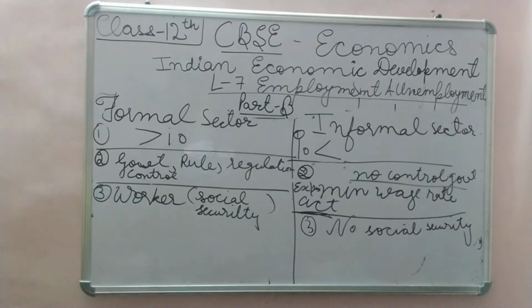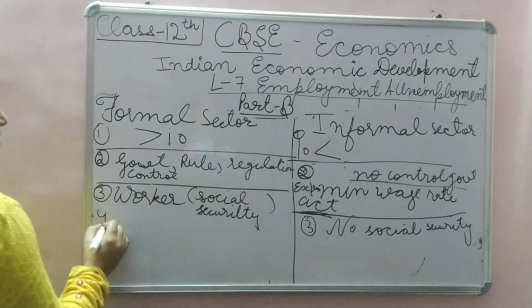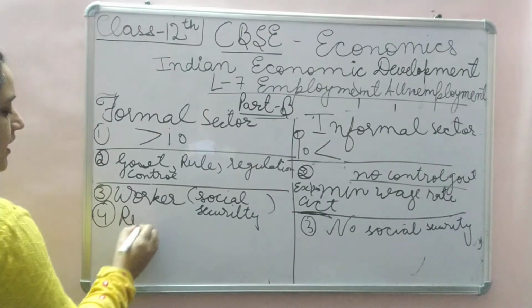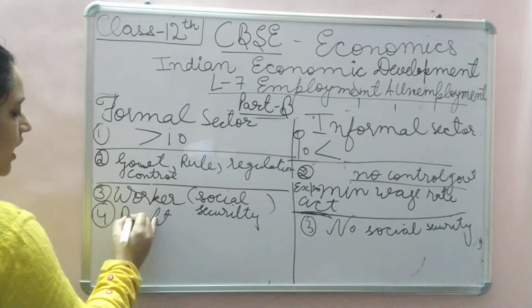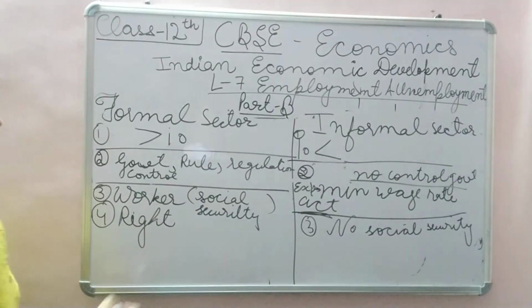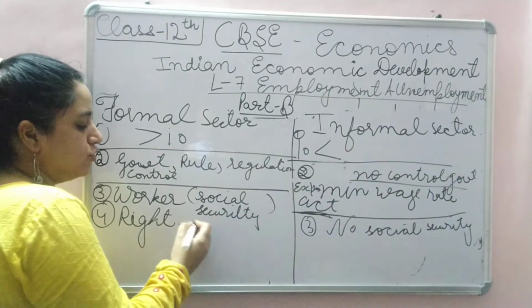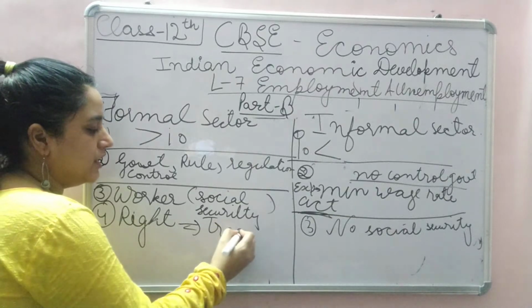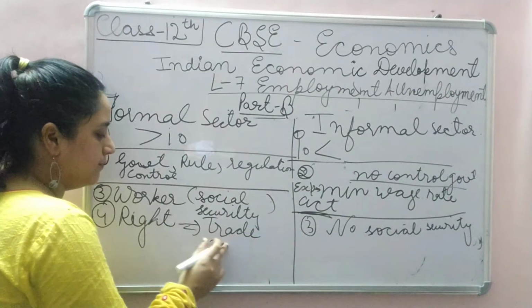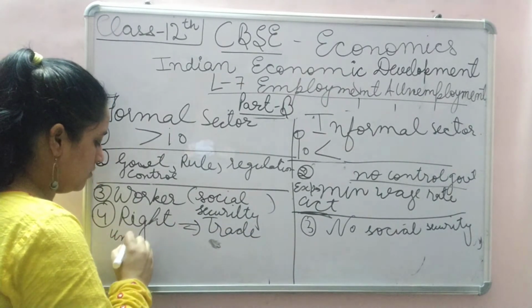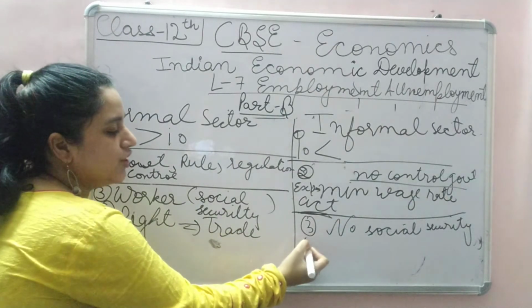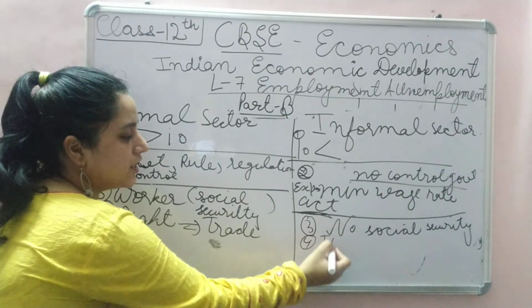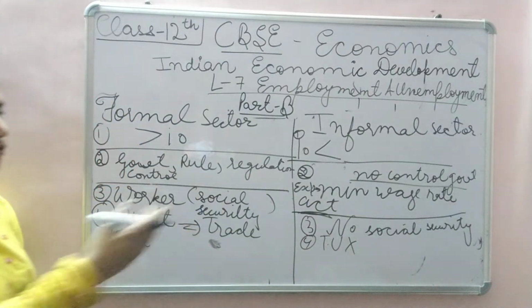Then, the formal sector workers have the right to approach the trade union if any injustice happens to a worker. No such trade union facility exists for the informal sector.